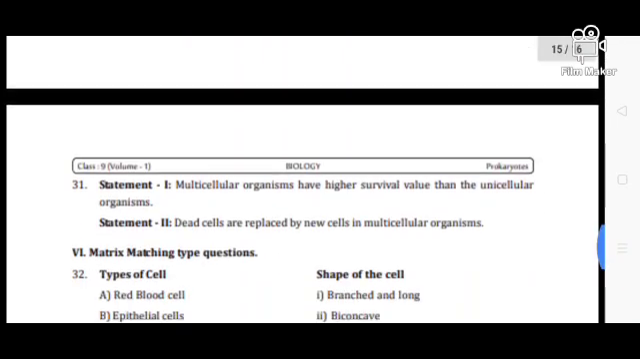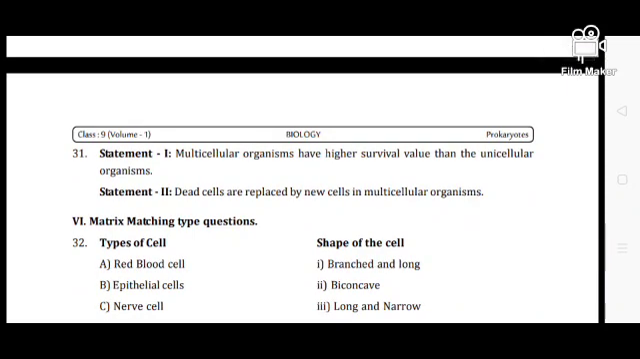In the next class I will discuss the different types of eukaryotic cells.